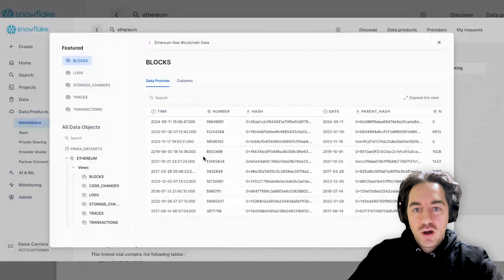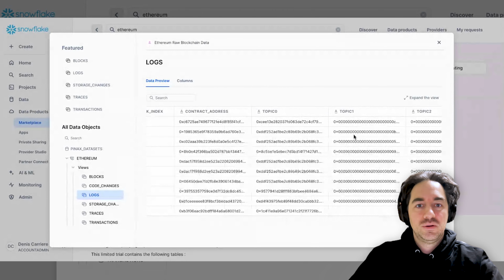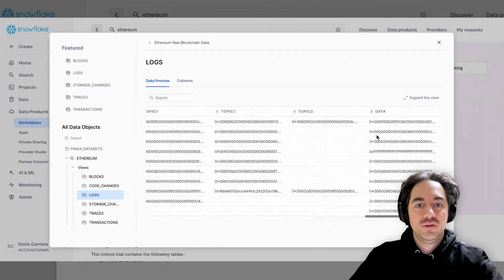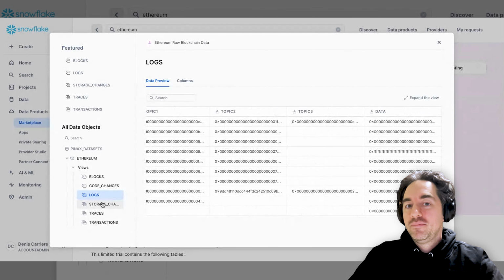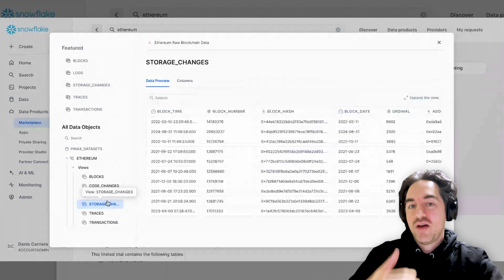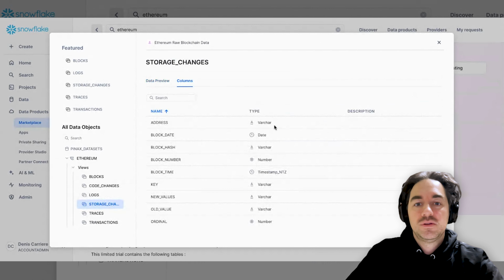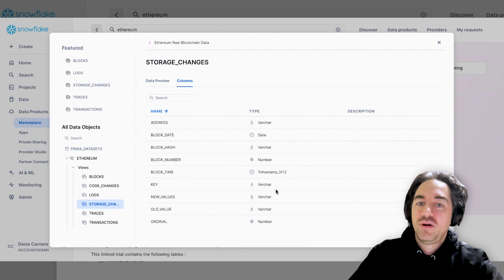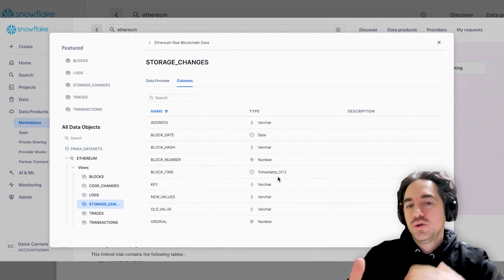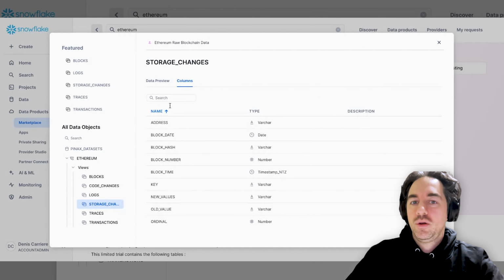Let's go see your contract address, your topic 0, topic 1, topic 2 and 3. And yeah, so you have a preview directly. You can also see the schema of the columns. So this is a date, this is a number, this is a timestamp. So if you want to get familiar with the data set, you can preview the data beforehand.